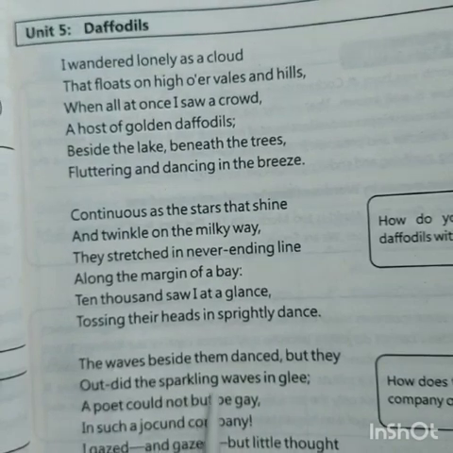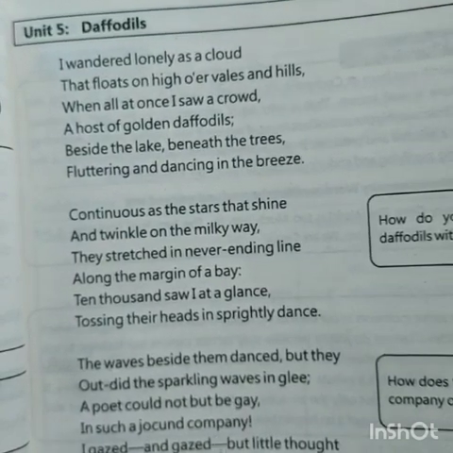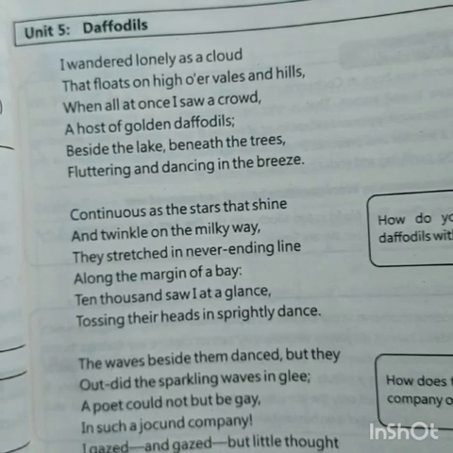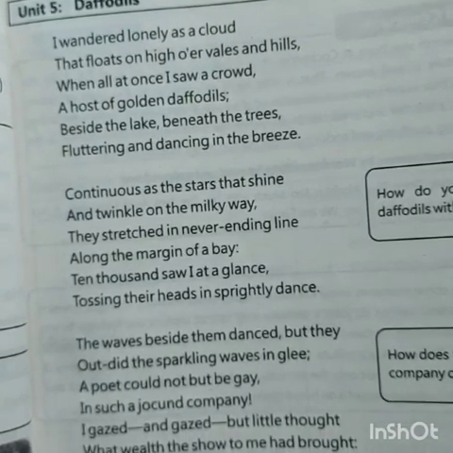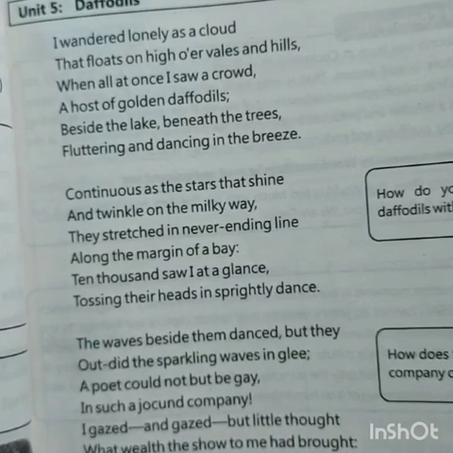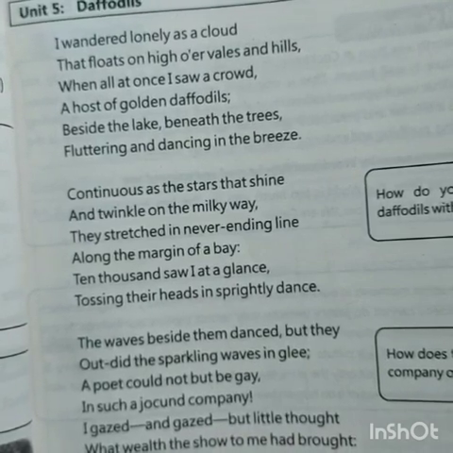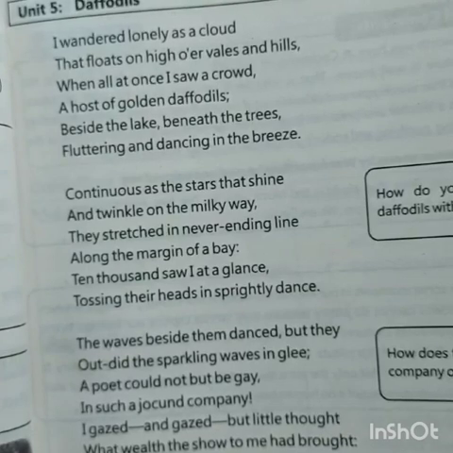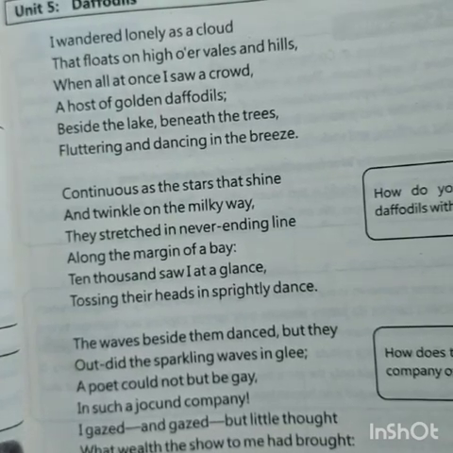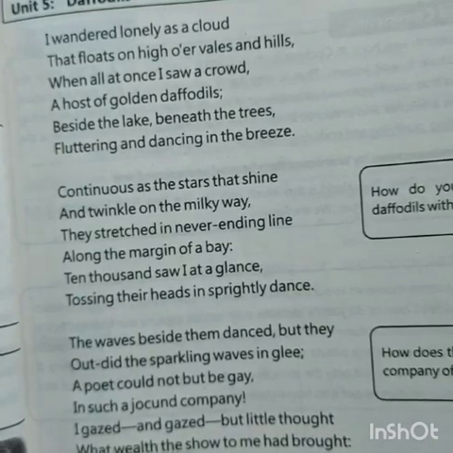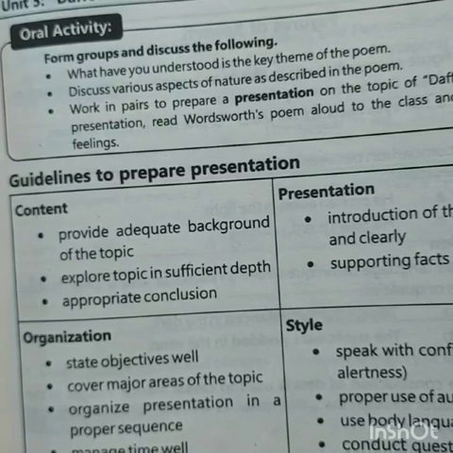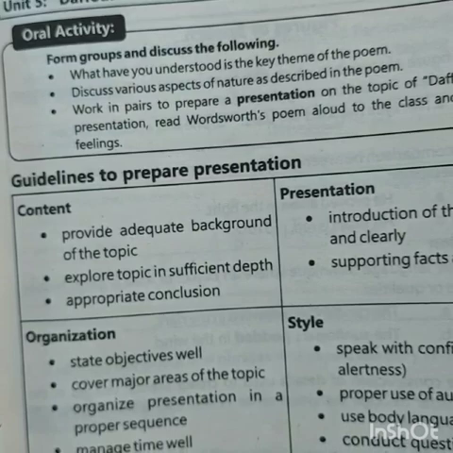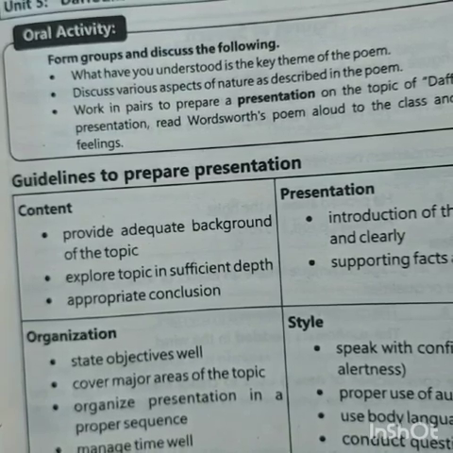Then sparkling waves, jocund company, wealth the show to me had brought. The wealth again here. And then his vacant and pensive mood, bliss of solitude, inward eye, and heart filled with pleasure. These are all the words which have been used to give impact to the poem by using the figurative. Both these questions have got a similar answer, so you have to find it yourself.